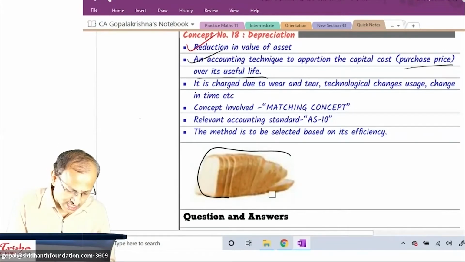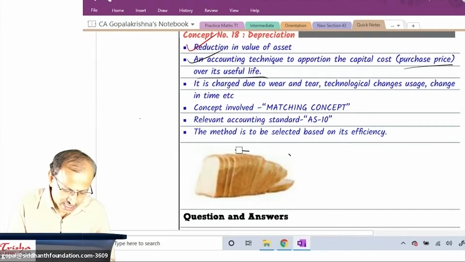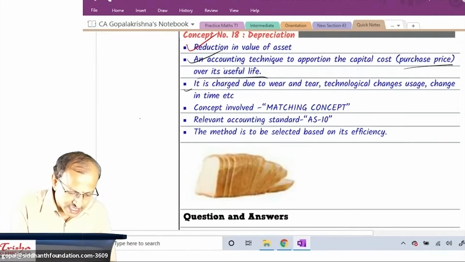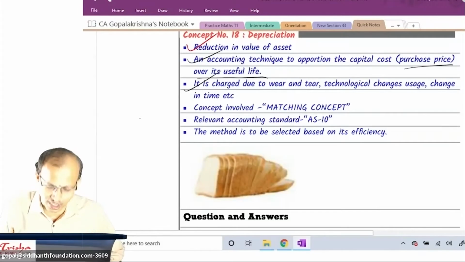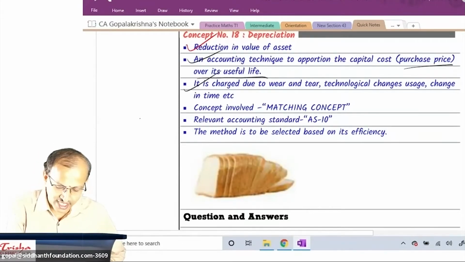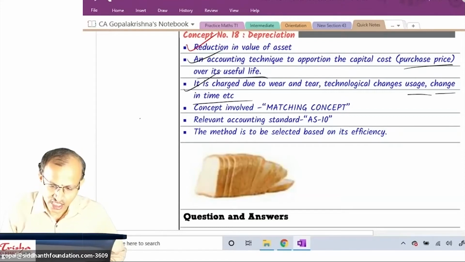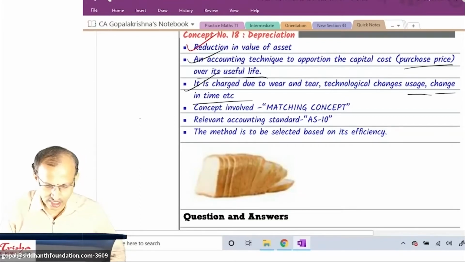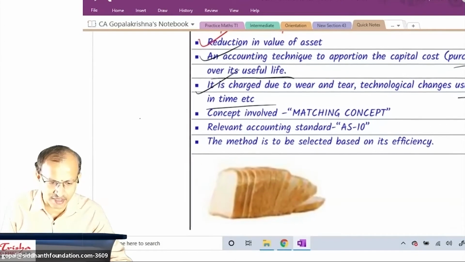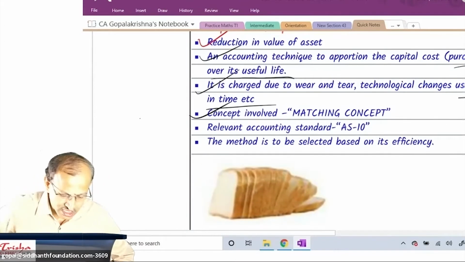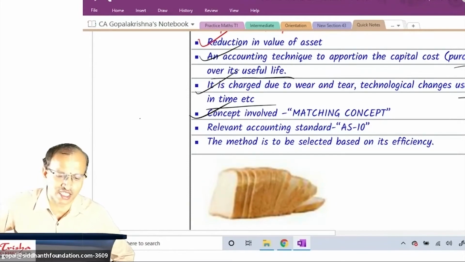So the next discussion which we made is that it is charged due to various factors that you generally know from your school books or college books, PU books: wear and tear, technological changes, usage, change in time, etc. The concept involved is the matching concept. Is it clear to all of you? Concept involved is the matching concept. Please let me know any confusions if you have.